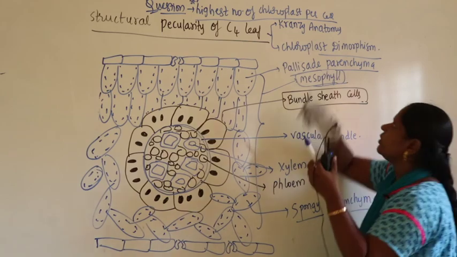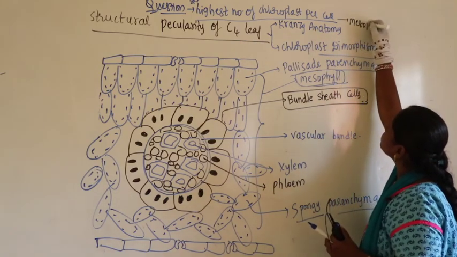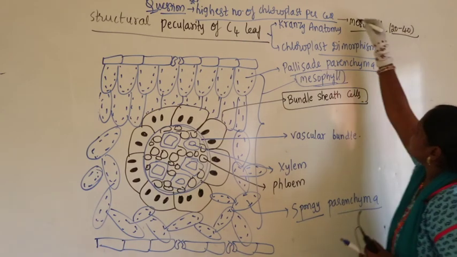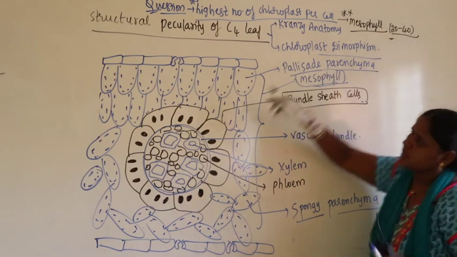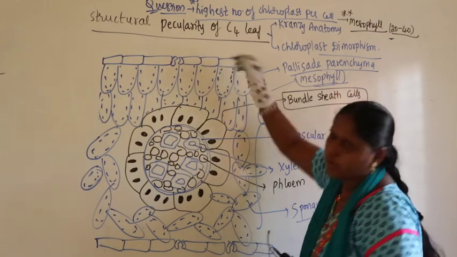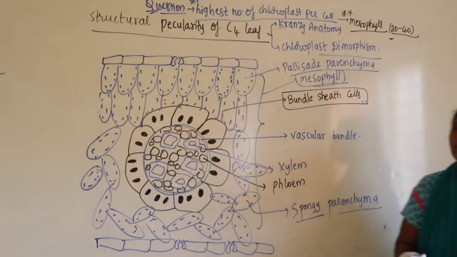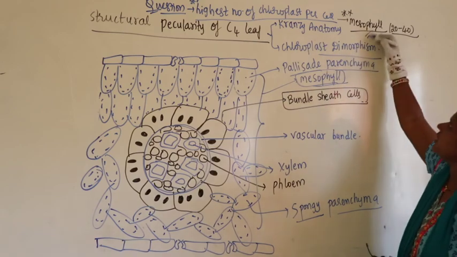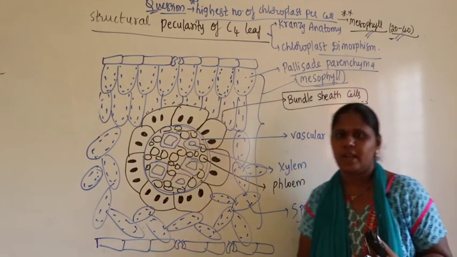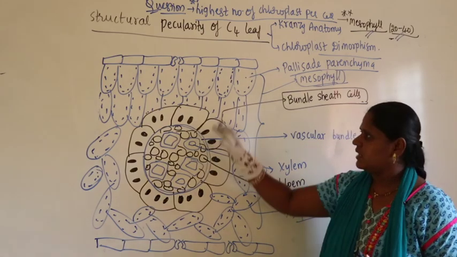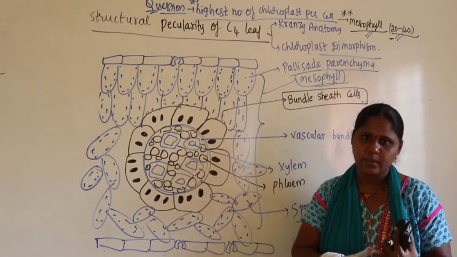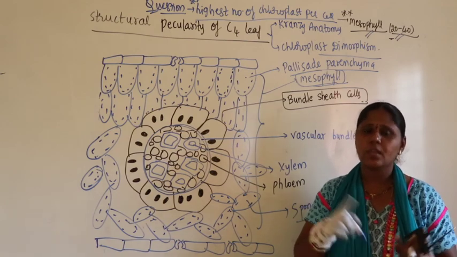The answer, you know it very well, is mesophyll, having 20 to 40. That means each mesophyll cell contains 20 to 40 chloroplasts. So the highest number of chloroplasts per cell is found in mesophyll, that is 20 to 40. Like that amyloplast, aleuroplast, leucoplast, chloroplast and bundle sheath cells and all that. So you need to recollect cytology, plant kingdom and anatomy.